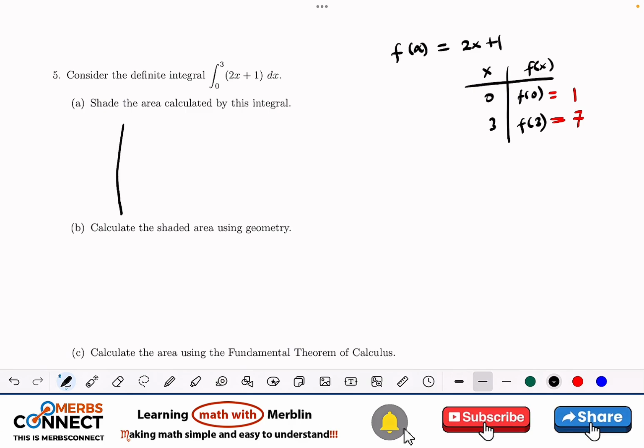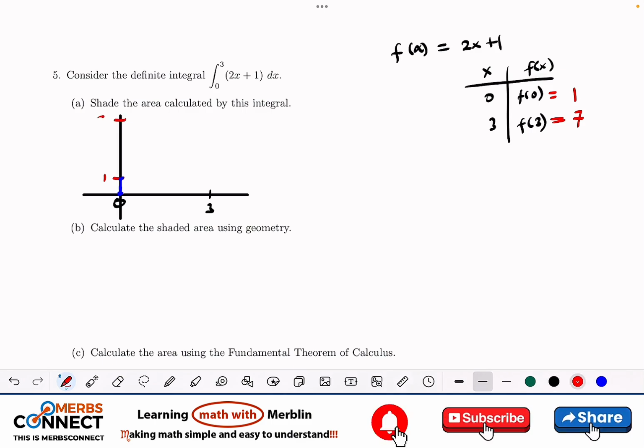So sketch. I have 0 here, and 0 is going with 1. So let me plug in 1 here, and this is where my graph is going to start. Then I have 3 here, and 3 is going with 7.